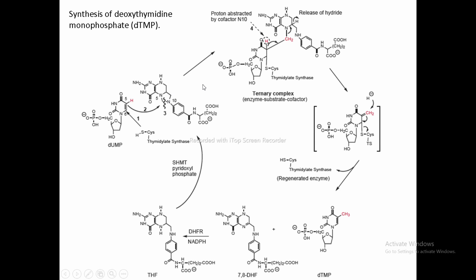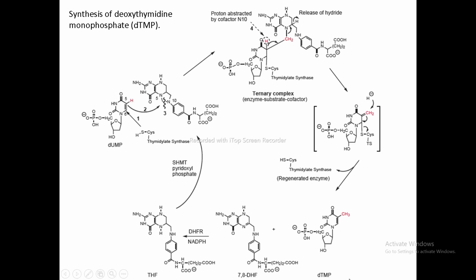Now all the dTMP synthesis inhibitors, the most common pyrimidine antagonist agent is 5-fluorouracil. All these dTMP synthesis inhibitors inhibit this thymidylate synthase either directly or indirectly, and this will result in thymineless death in the actively dividing cell.